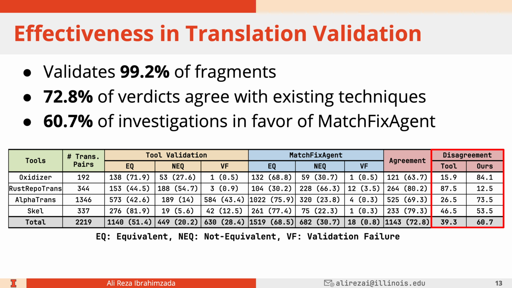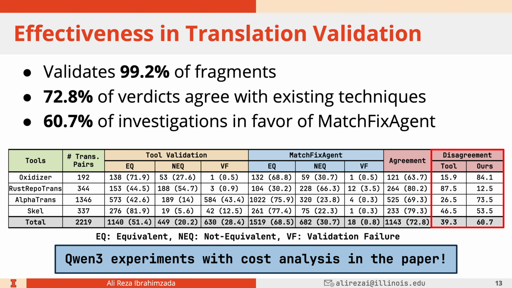All these experiments and the results shown in this table were done with the Claude 3.7 Sonnet model. We also wanted to show the adaptability of our tool, MatchFixAgent, with open source models, Qwen3. So we did all these experiments, and please refer to our paper for more analysis about cost and also the effectiveness in translation validation with an open source model.